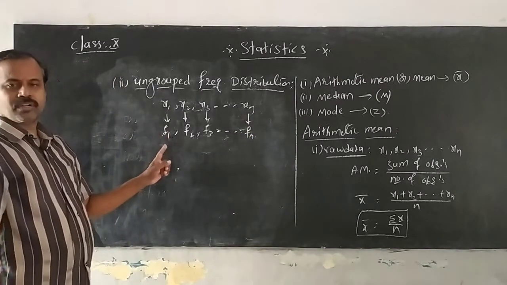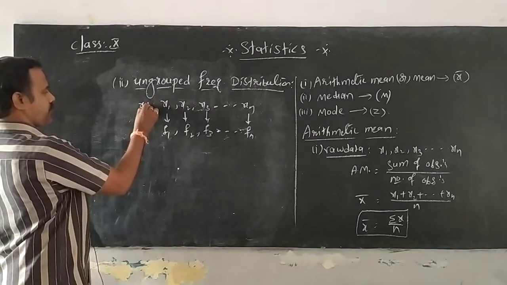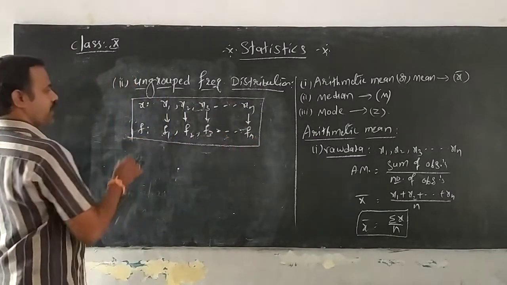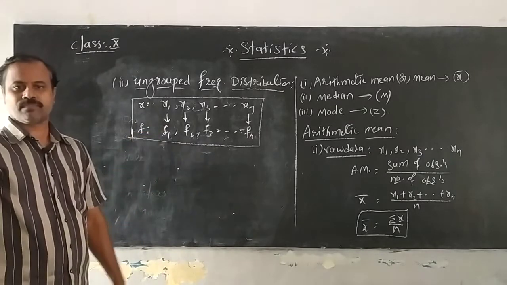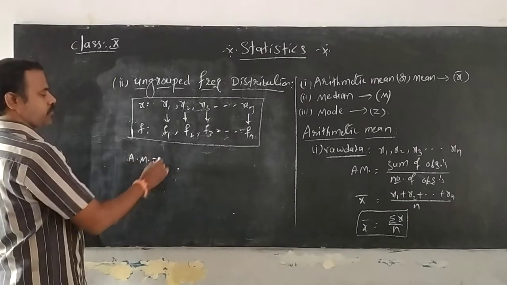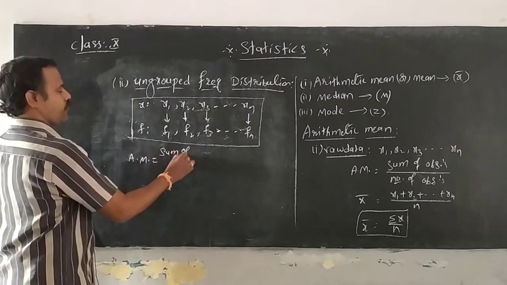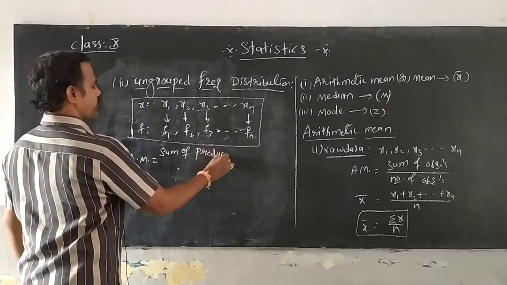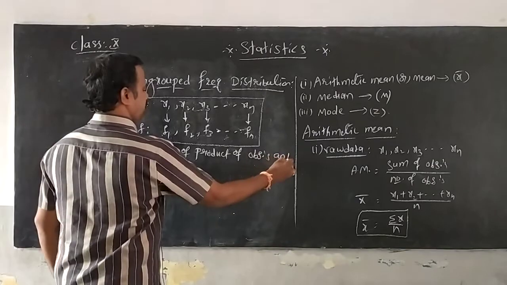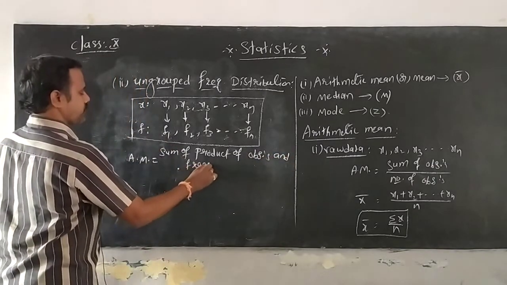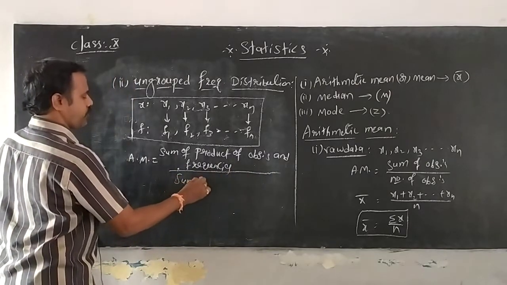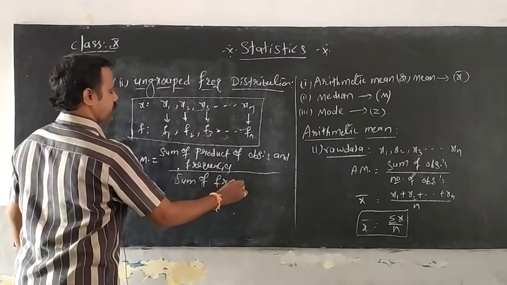Now to find the arithmetic mean of such observations and frequencies, which you call an ungrouped frequency distribution, you write AM is equal to sum of product of observations and frequencies by sum of frequencies.